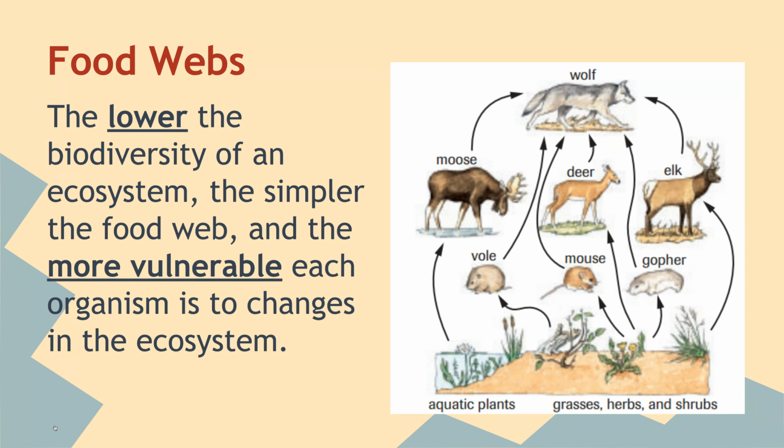And so in this food web here, at the bottom level is our producers, our autotrophs. Our primary consumers would be all of these in the middle here, so the gopher, mouse, vole, moose, deer, and elk, and then our secondary consumer is our wolf at the top.